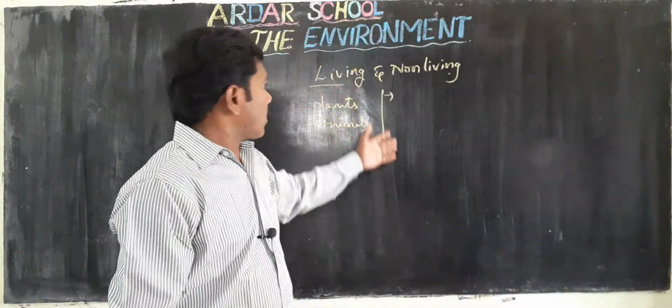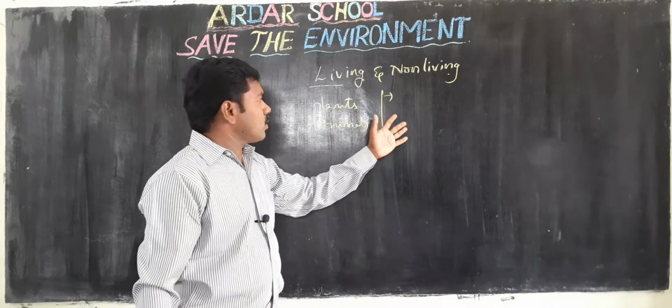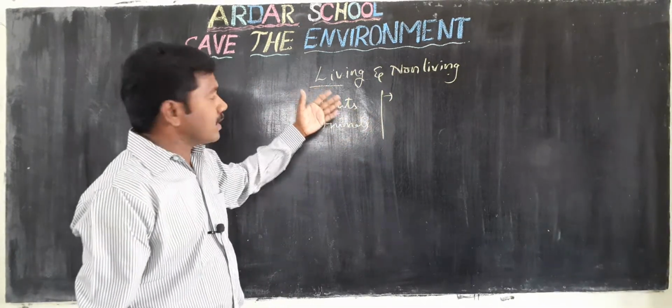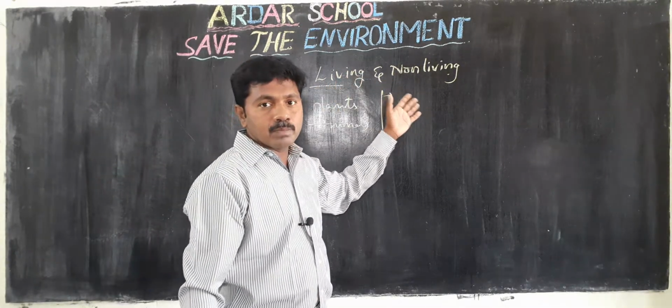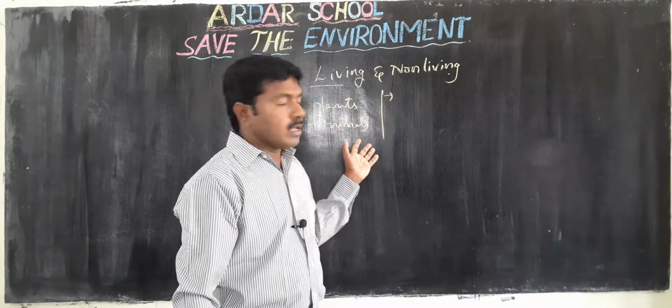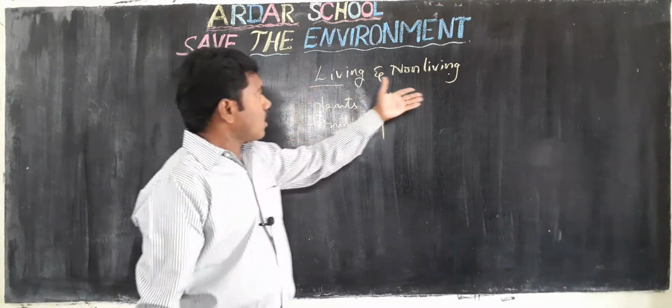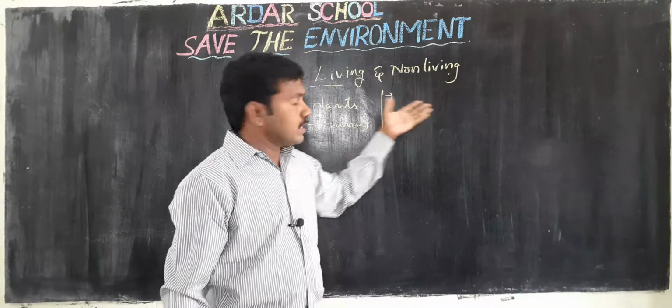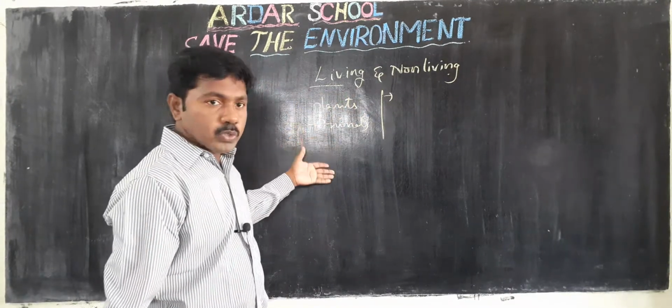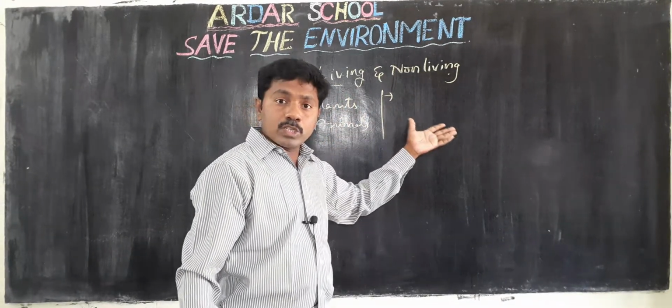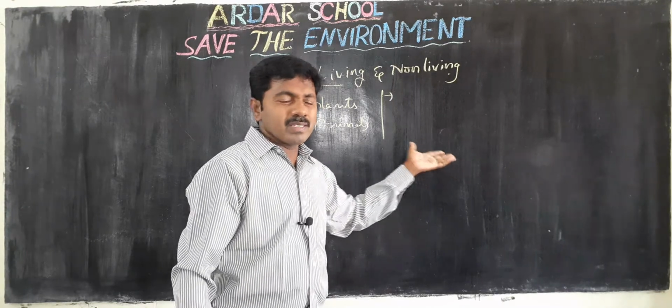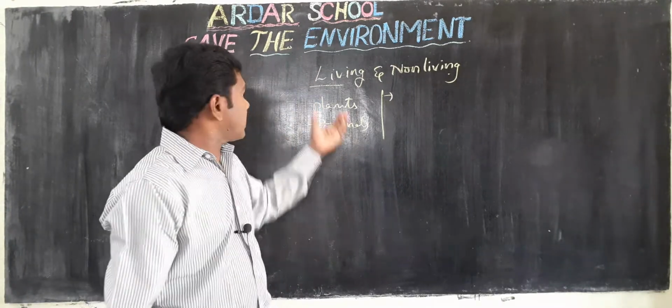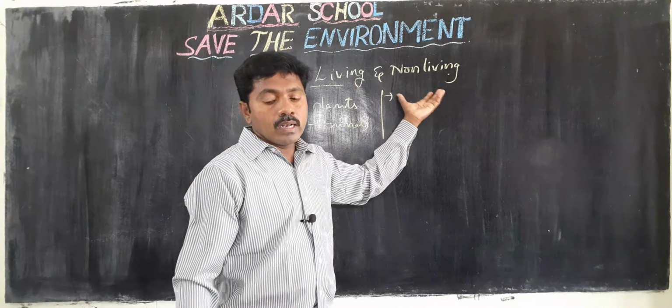You already learnt about the difference between living and non-living things in previous classes. Living things have life, non-living things do not have life. Living things can reproduce, non-living things cannot. These are a few differences between living and non-living things.